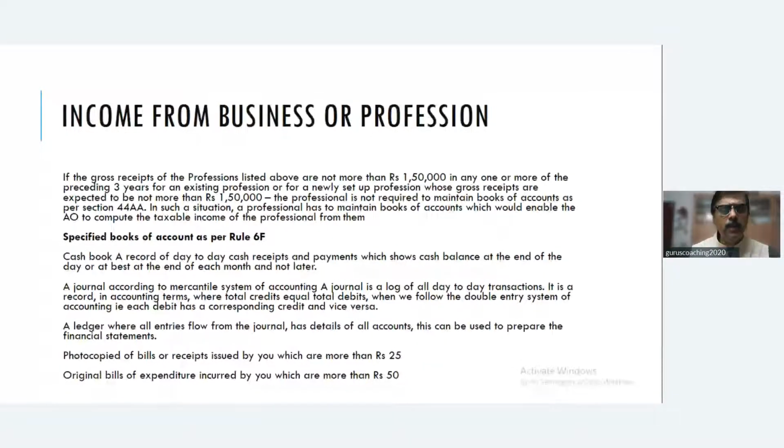So what does it mean? What is the difference between crossing 1,50,000 and not crossing 1,50,000? When I say it's crossing 1,50,000, it is compulsory to maintain books of accounts. If it is not going to cross 1,50,000 in any of the 3 previous years, then I am not required to maintain books of accounts, but necessarily I should have certain records with me which will enable the assessing officer to determine my income. Are you able to follow the difference between the two? Clear? So this is an important threshold limit.